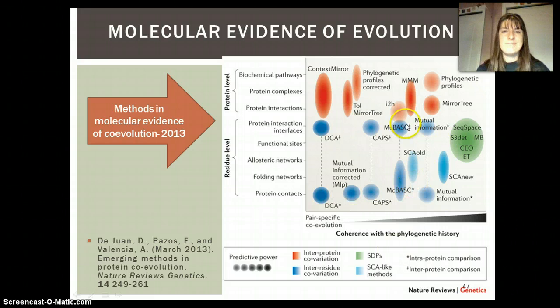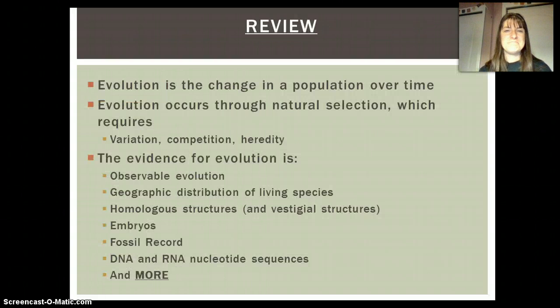And I just wanted you to see the fact that this is still a type of work that's in progress. It's not like we are done finding new evidence of evolution. Instead, there's much more that we have to look at, but it keeps supporting this same central theory of evolution.